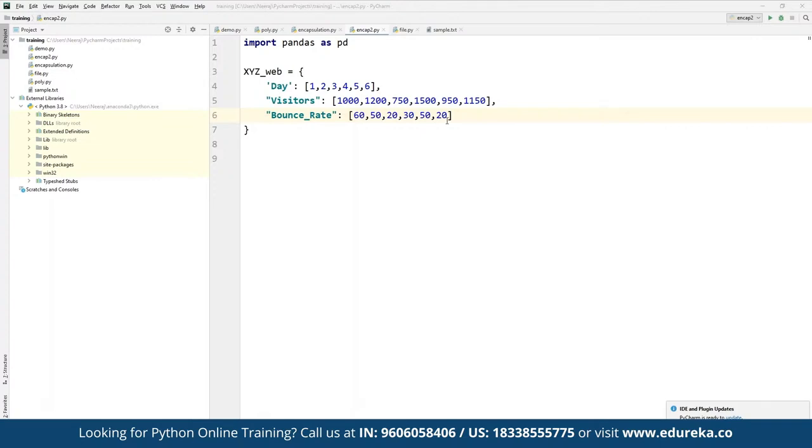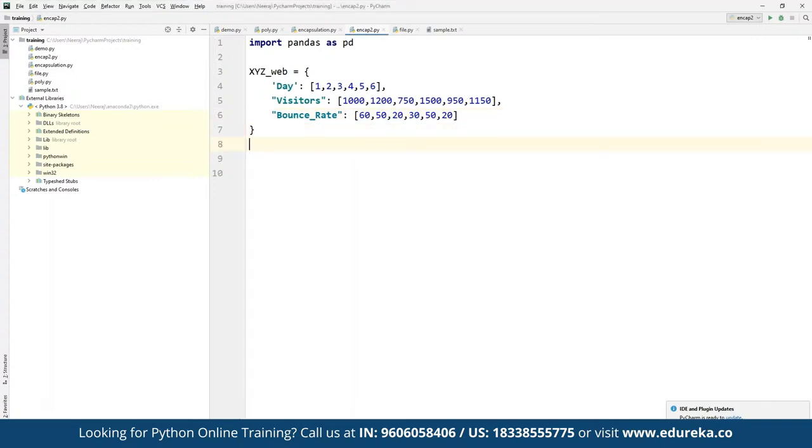And then once we are done, we can simply define our complete data frame. So here we can define this one as df, as data frame, and we can make use of pandas. Let's define it as a web data frame, where we have saved all of these values as a simple CSV value. We can also directly import the CSV file, or we can define our own data frame like we define right now.